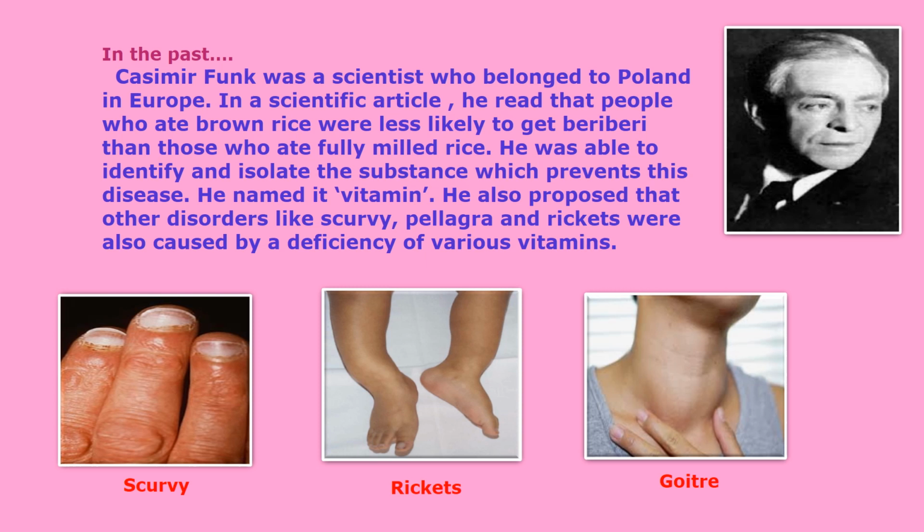Then rickets was also caused by a deficiency of vitamins. So these are the vitamins discovered by the scientist Casimir Funk.